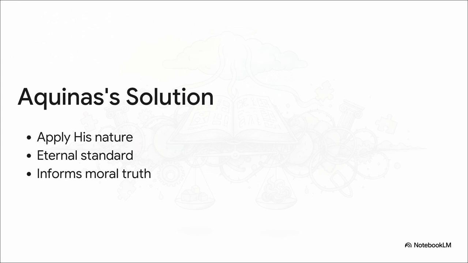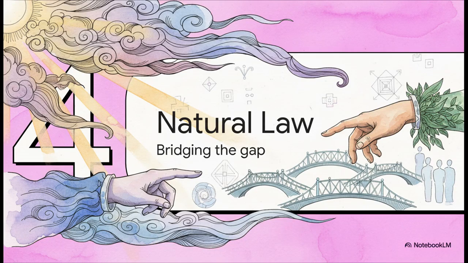To put it simply, God doesn't command us not to murder arbitrarily. He commands it because he literally is life. The commands are epistemological, which is just a fancy way of saying they inform us of moral truth. They are tools for us to know and understand God's eternal character, rather than arbitrary rules he just made up. This brings us right to our final section, bridging the gap between divine commands and innate human understanding. Section 4, the natural law bridge.